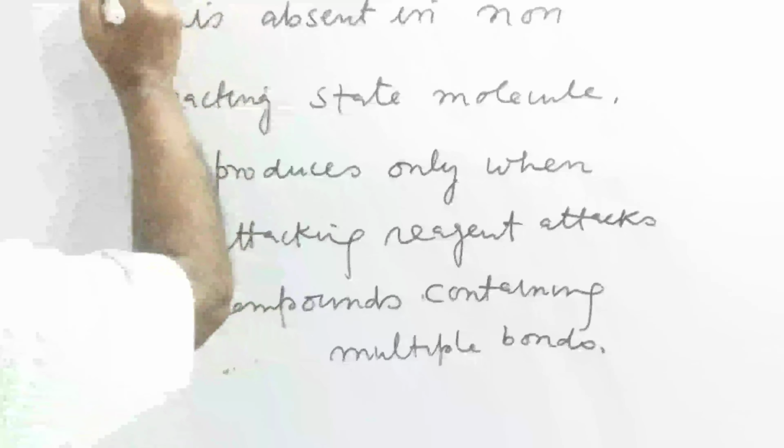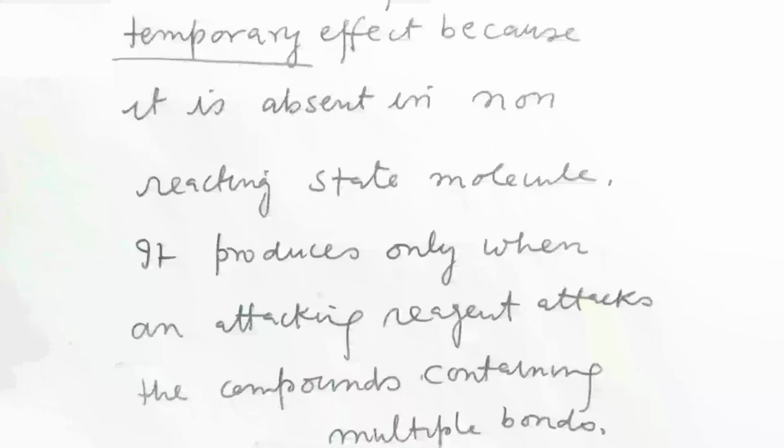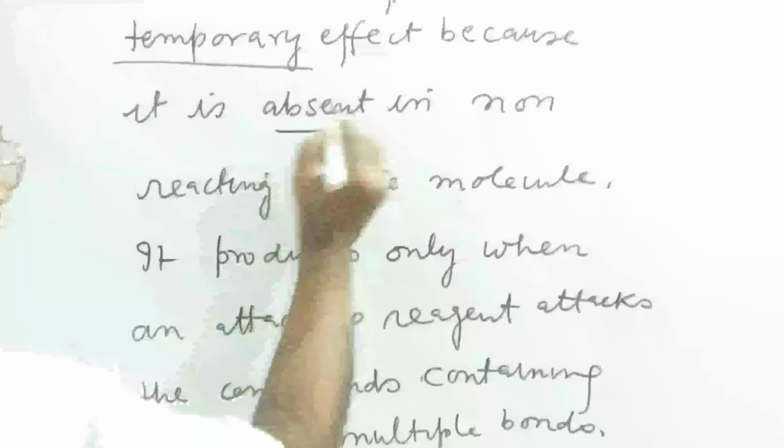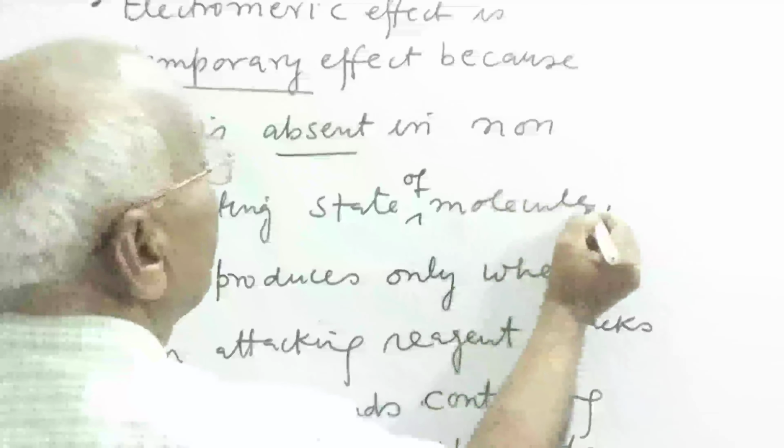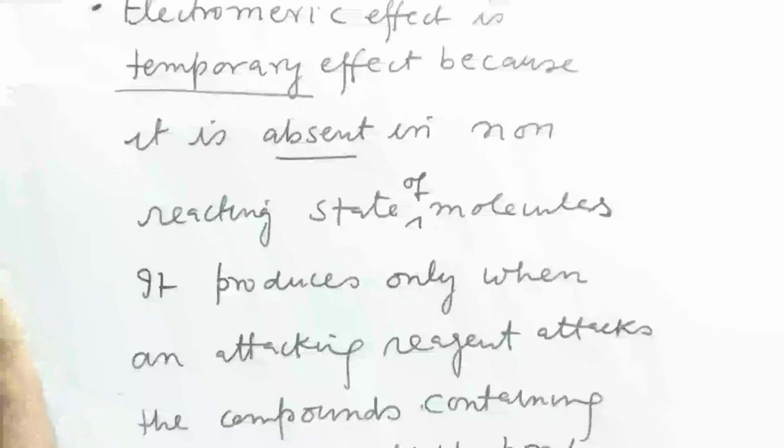So the electromagnetic effect is a temporary effect because it is absent in the non-reacting state of the molecule. It is produced only when an attacking reagent attacks compounds containing multiple bonds. This is of two types.